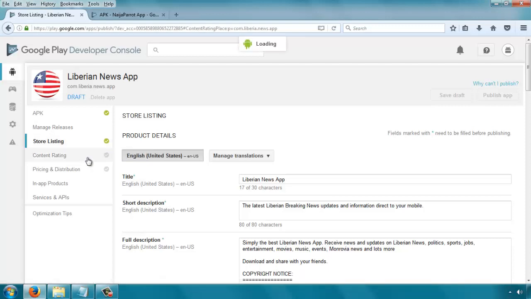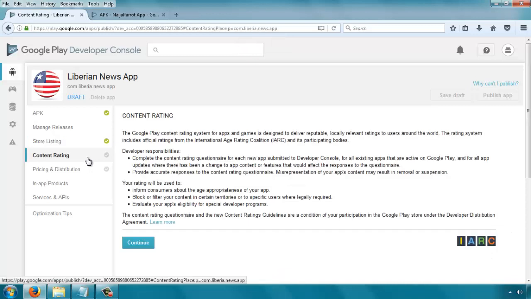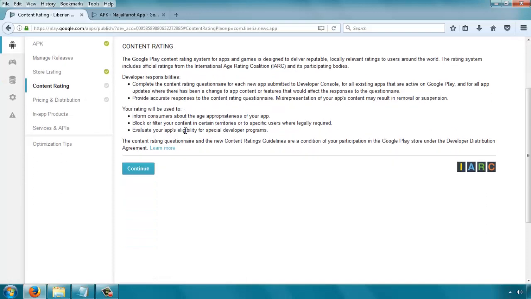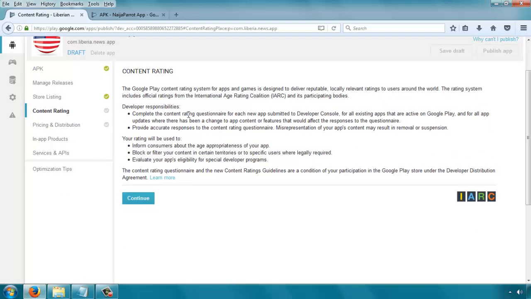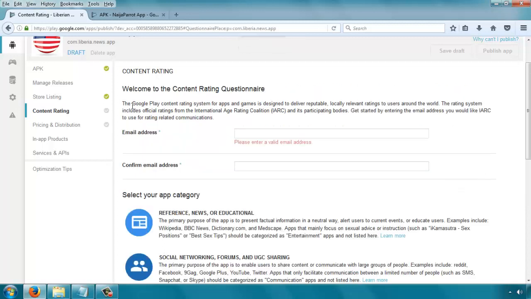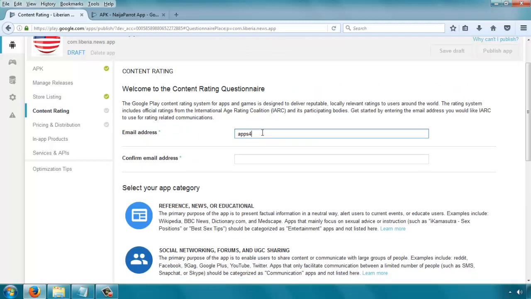So this is where we fill out the questionnaire for Google to properly rate our app. So the first thing you do is to click on continue. Okay, enter your email address again.